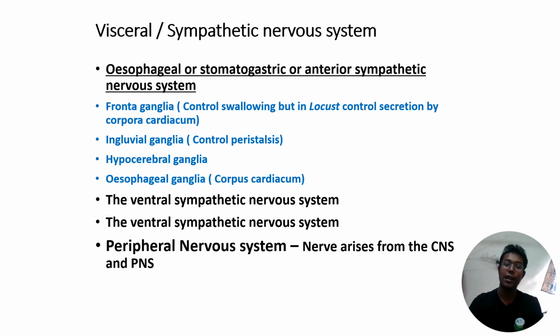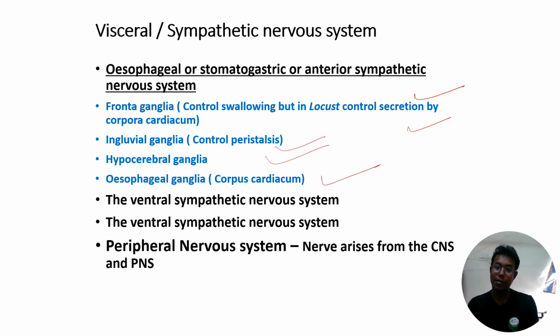Then another nervous system, that is your visceral nervous system, which is also called the sympathetic nervous system. The visceral nervous system is generally of three types. One is the esophageal or stomatogastric nervous system, which is also called the anterior nervous system, and it consists of these types of ganglia: frontal ganglia, ingluvial ganglia, hypocerebral ganglia, and esophageal ganglia.